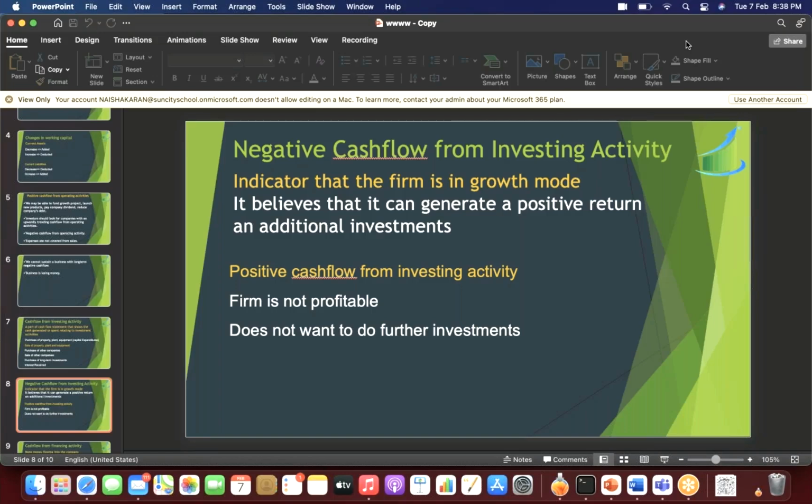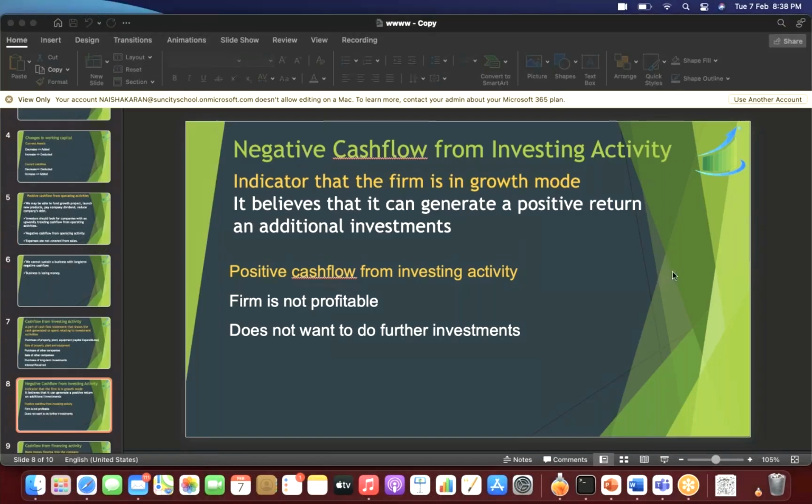Whereas if the cash flow from investing activity is positive, it tells us that the company is narrowing down its operations. That means it is not a profitable company. It does not want to expand. It does not want to do further investments. That means the company itself is not positive about its own working.